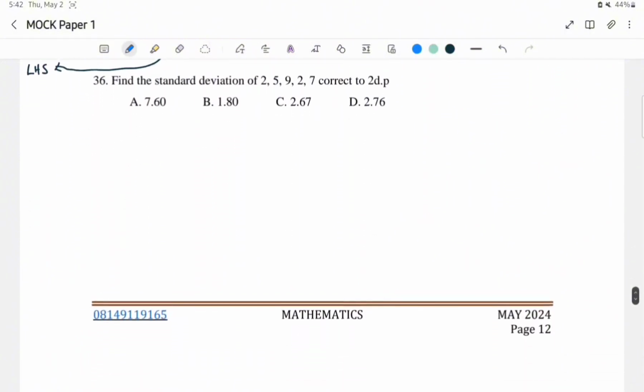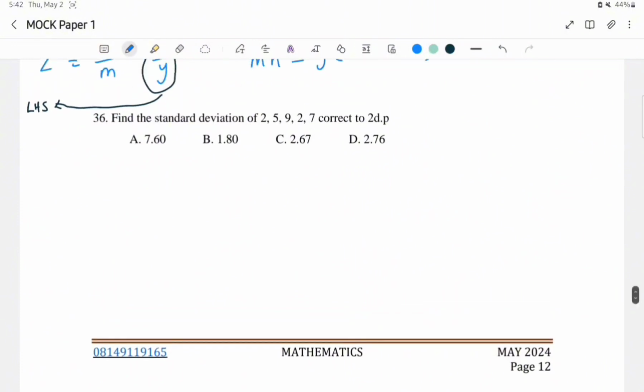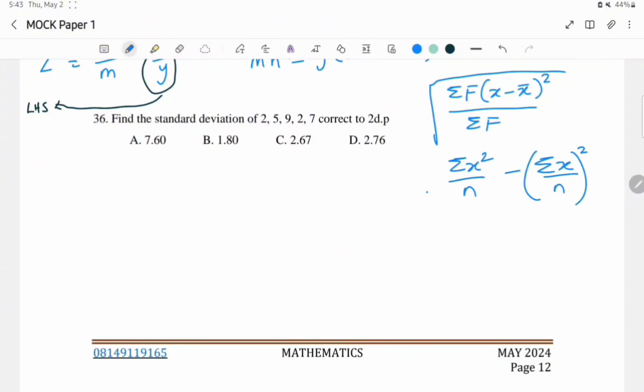For question 36, find the standard deviation of 2, 5, 9, 2, and 7. Well, we don't have a table. I'm saying we don't have a table because we have different formulas for standard deviation. We have the formula summation f into x minus the mean squared all over summation f. We have summation x squared over n minus summation x over n squared.